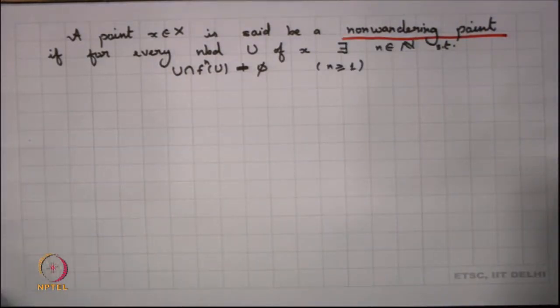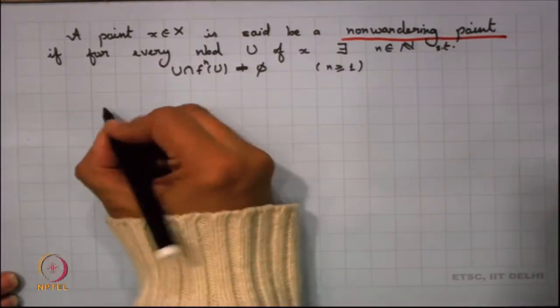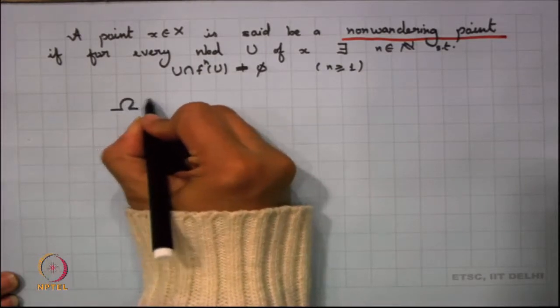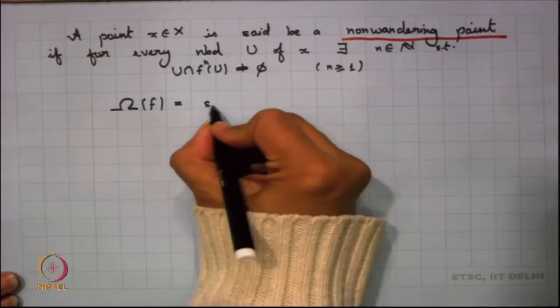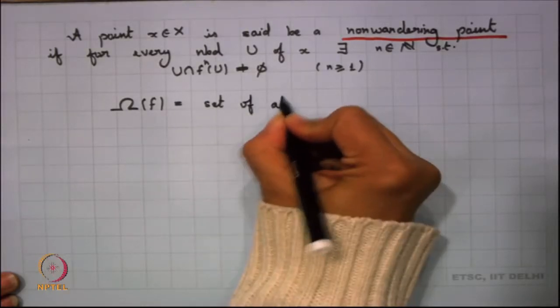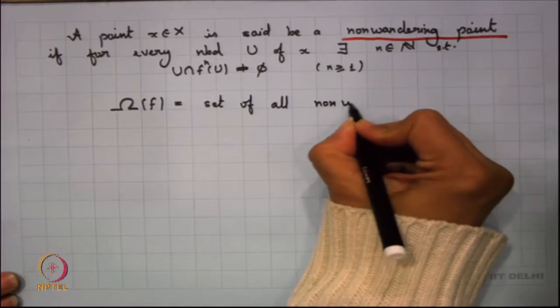We denote the set of all non-wandering points as omega f. So, now we are looking into the capital omega. This is basically the set of all non-wandering points.